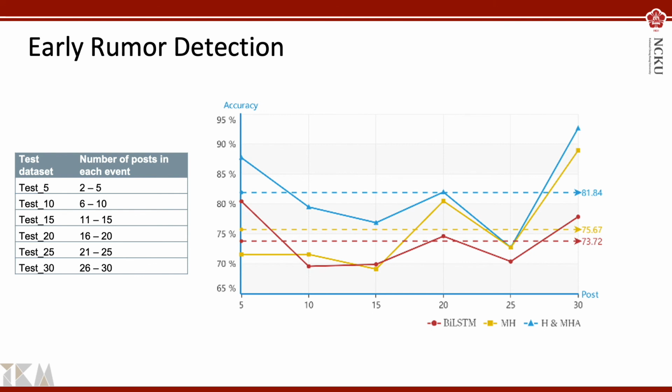The test results shown in the figure indicate that our MHA model detects rumors better and with higher accuracy in the test 5 dataset than the other methods. This result implies that our models can classify rumors very early. Furthermore, our model also performs well in other test datasets, which indicates that our models can be used to detect both new rumors and widely spread rumors.